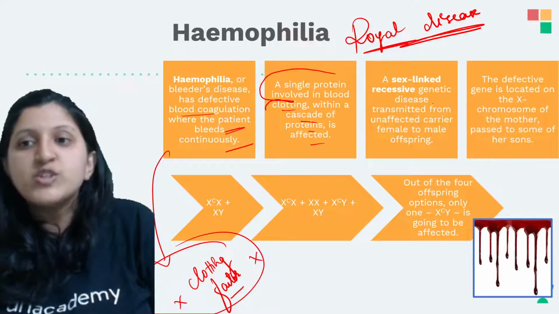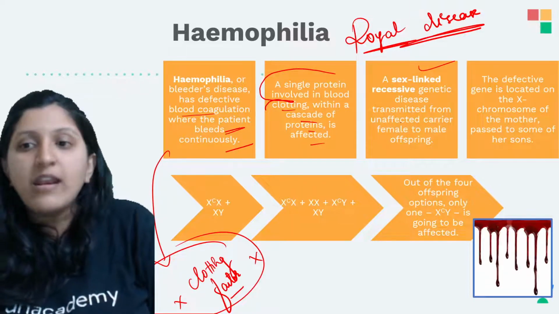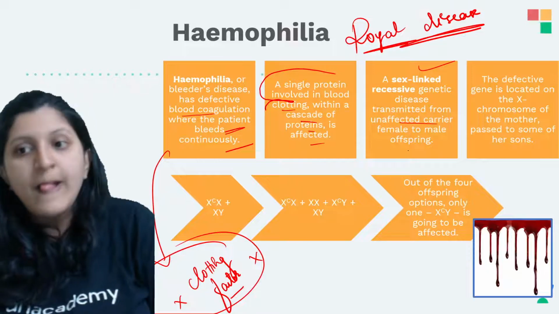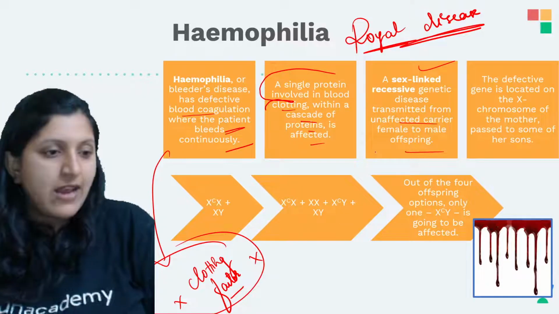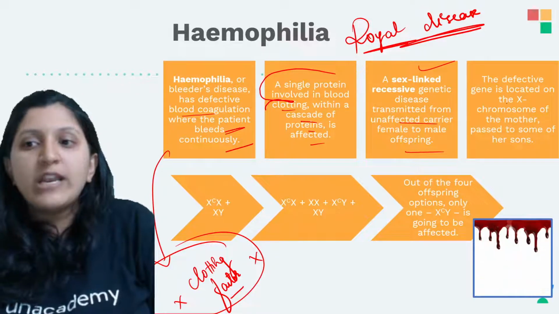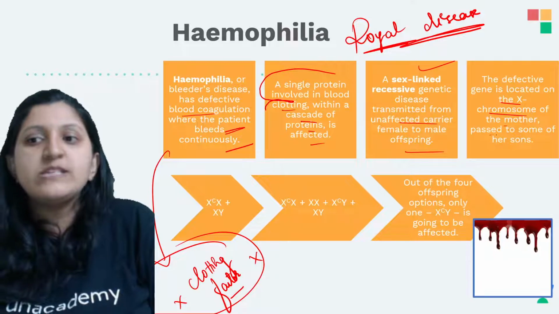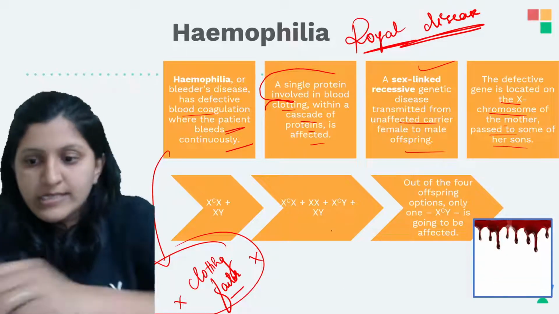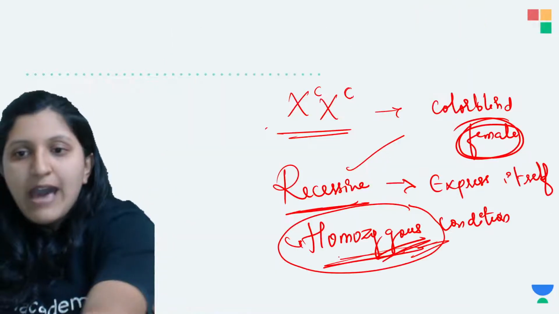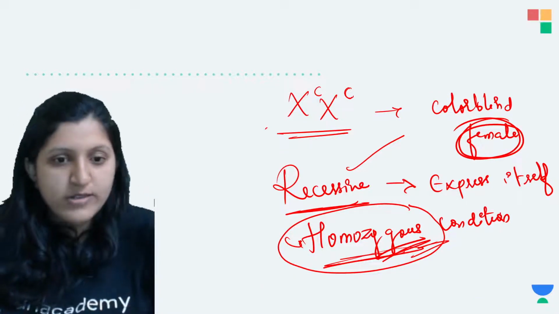So it is a sex-linked recessive genetic disease transmitted from the unaffected carrier female to the male offspring. We'll see some case studies. The defective gene is located on the X chromosome of the mother, and this is passed on to some of her sons. So let's have a look at this, which is basically a crisscross inheritance.